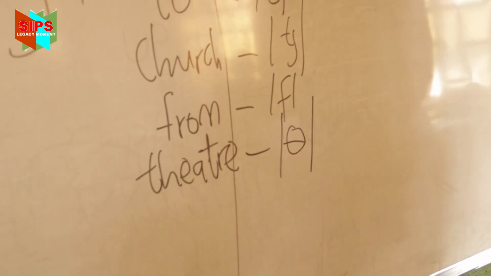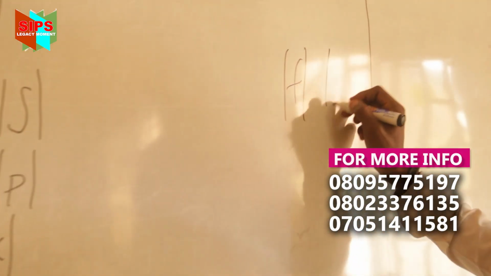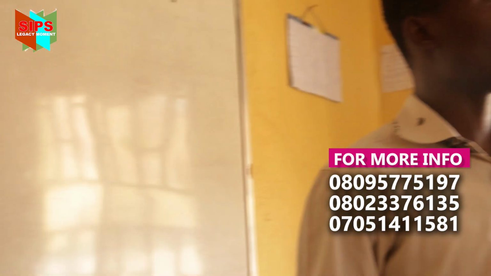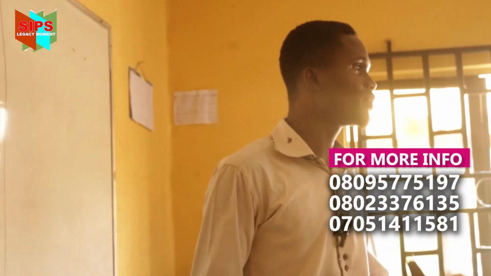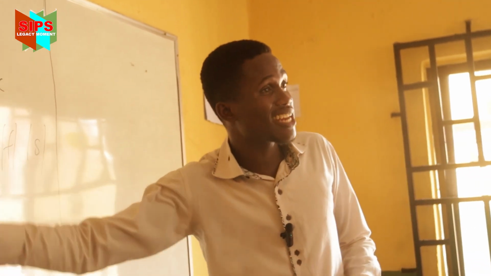It's like the theta sound. You know in mathematics, you see this sound. This side is the theta sound. It's as if you are pronouncing this sound and this sound together, but it's not possible to pronounce them together. That's why it is theater. Authority. We can see it in other words like Catholic, and there are many examples. So what we just did now is the voiceless consonant sounds.